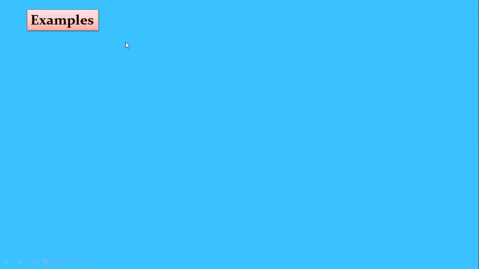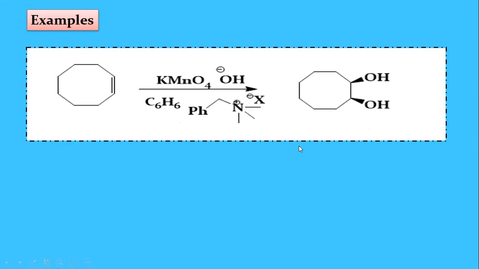And now examples of these phase transfer catalysis reactions. So here, what is this compound? This is cyclooctene. It has 8 carbons, a cyclic compound. The double bond is here, ene. So that is the cyclooctene. This is the organic compound, a cyclic hydrocarbon, and it generally dissolves only in organic solvent.